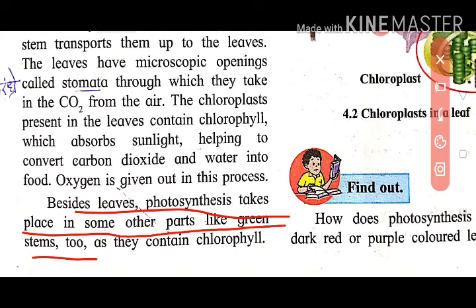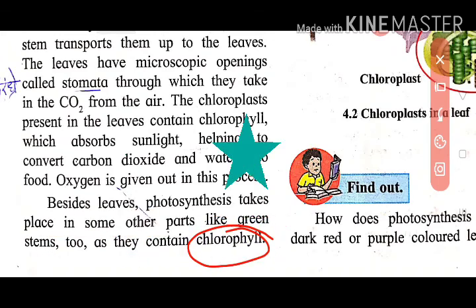They perform the work of both leaves and stems. In that type of plants, photosynthesis takes place in the stems, as they have chlorophyll in their stems. Okay.